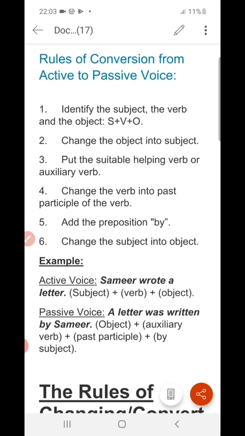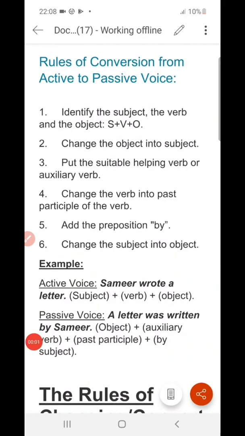Number 4. Change the verb into the past participle of the verb. So whatever you are going to find in active form, you have to change that verb into the past participle form in the passive form. Next one, number 5. Add the preposition by. So you have to add the preposition by, and after that, number 6, change the subject into object.